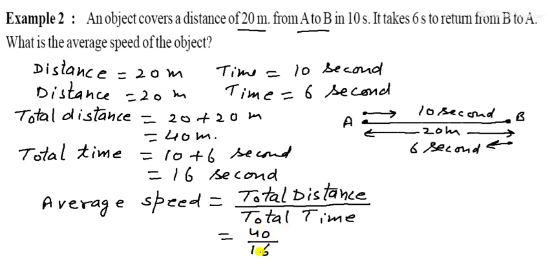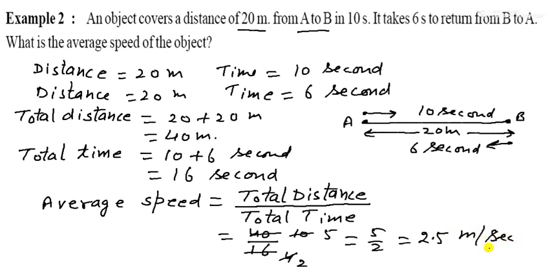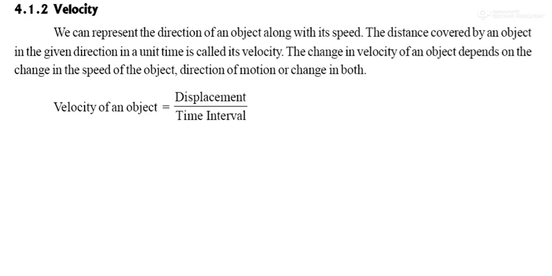Total distance is 40 meters and time is 16 seconds. 4 fours are 16 and 4 tens are 40. So 2 twos are 4 and 2 fives are 10. So it is 5 by 2, or you can say 2.5 meters per second. So that is your answer. You can do it very well. It's a very easy question.